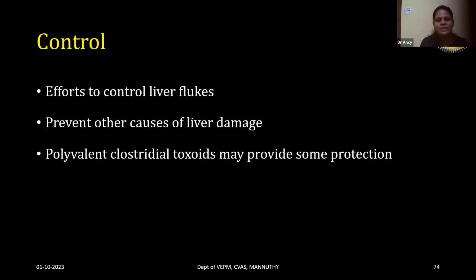The fodder provided to the animals should be wilted to reduce the snail population. Chemical treatment using copper sulfate may be done to control the snails and prevent other causes of liver damage. And Clostridial polyvalent vaccines are available.